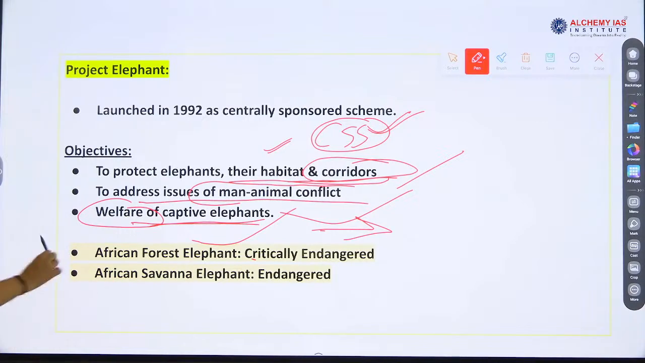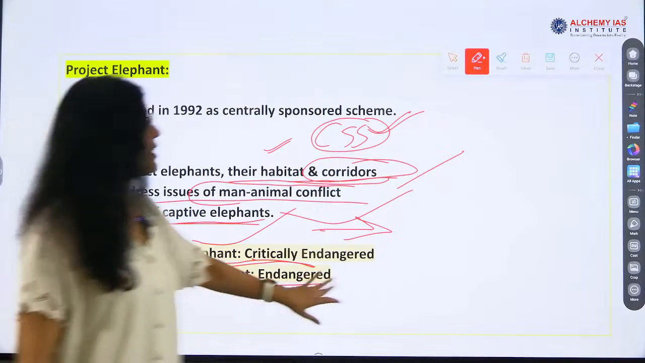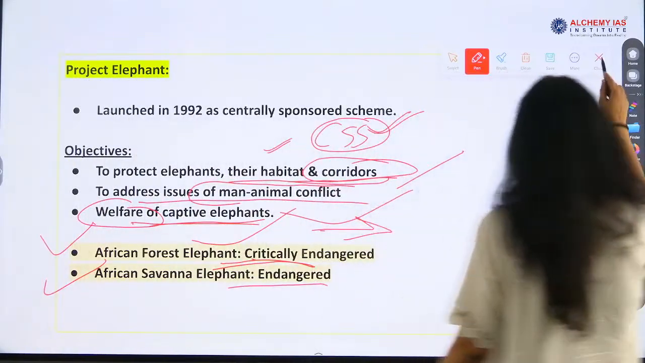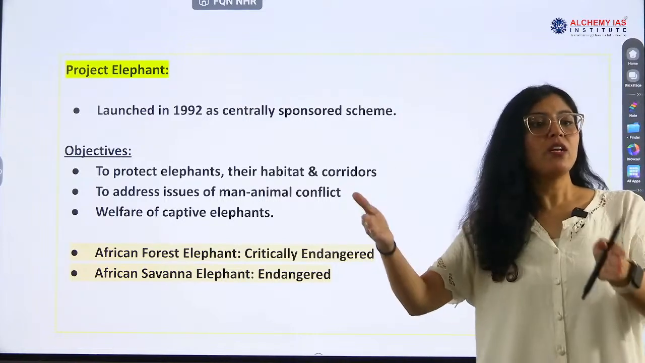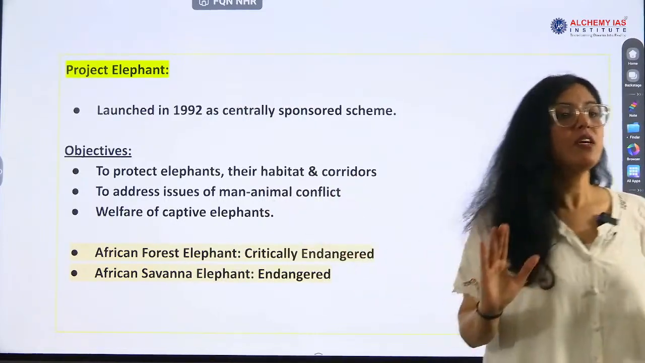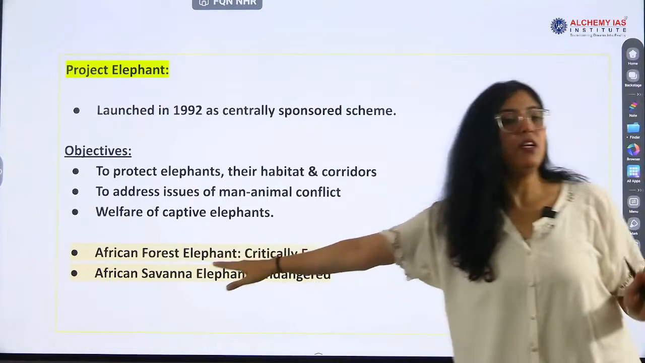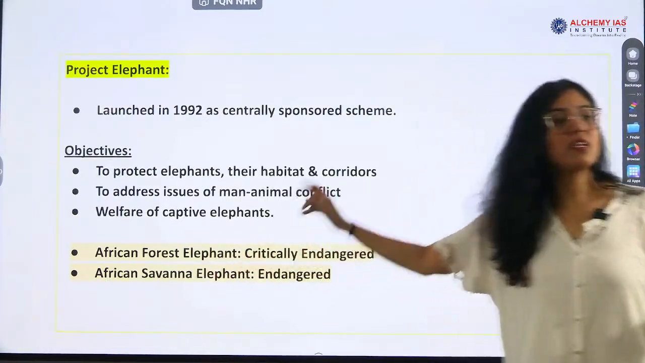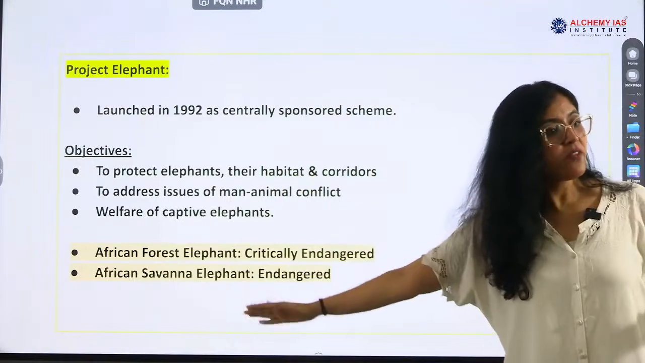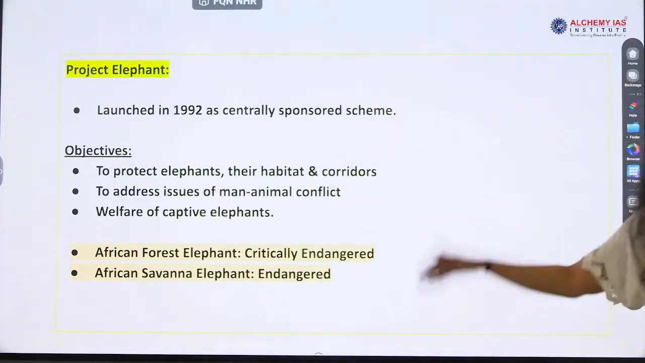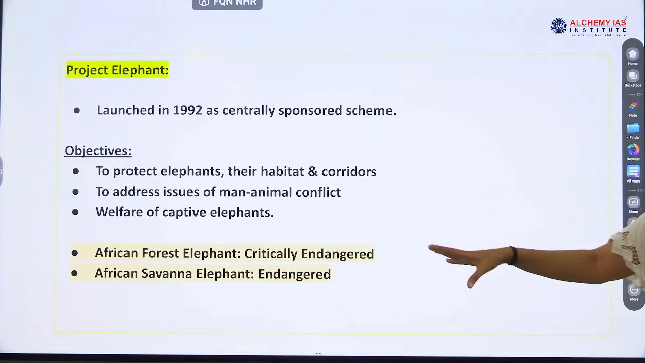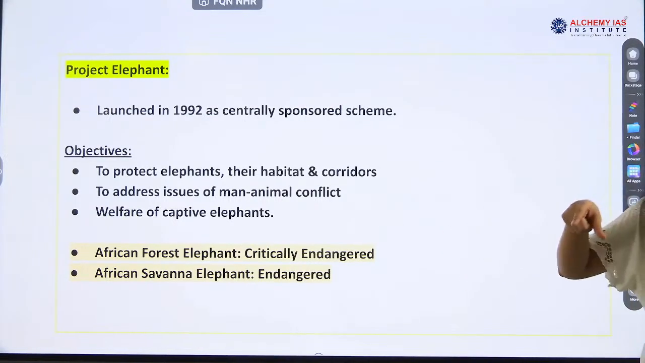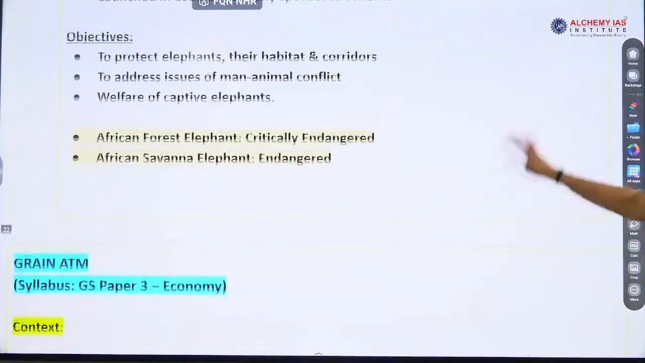African forest elephant is critically endangered and African savanna elephant is endangered. So this is also important. One simple question that can be asked is, consider the following conservation status of elephants worldwide. On the left hand, the different species will be given, and on the right hand, the conservation status, endangered, critically endangered, vulnerable categories will be given, and you will have to match it, okay? So remember all the status.